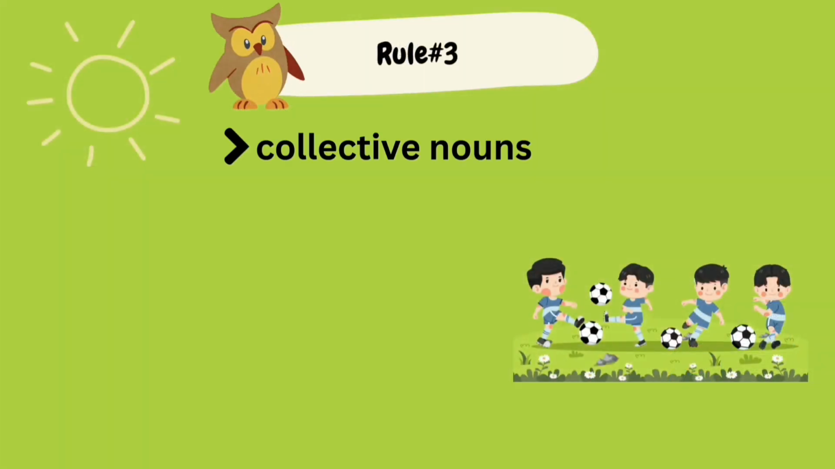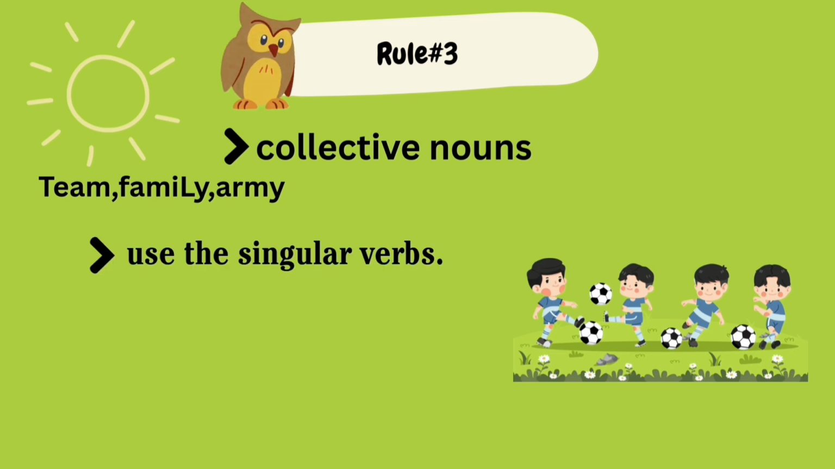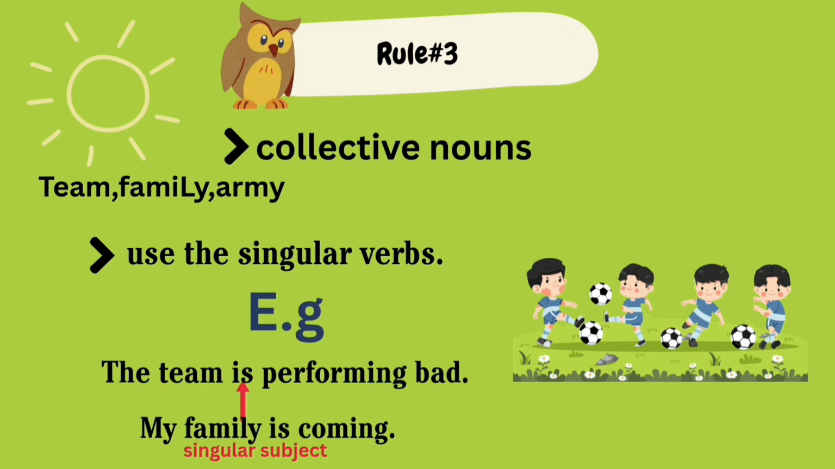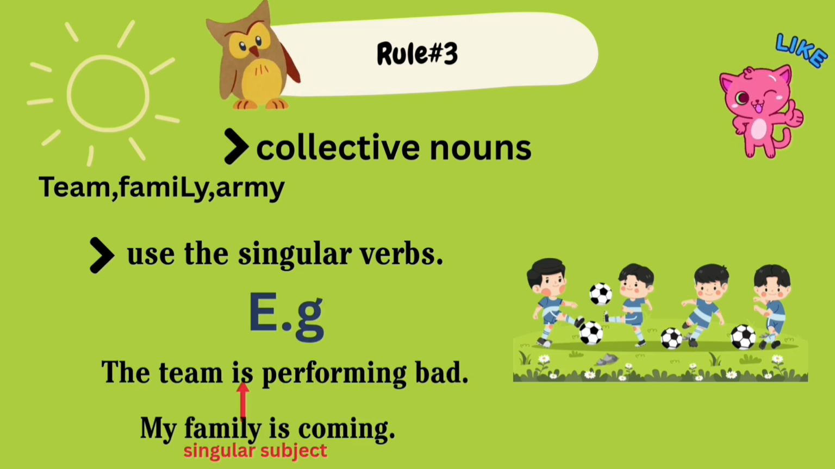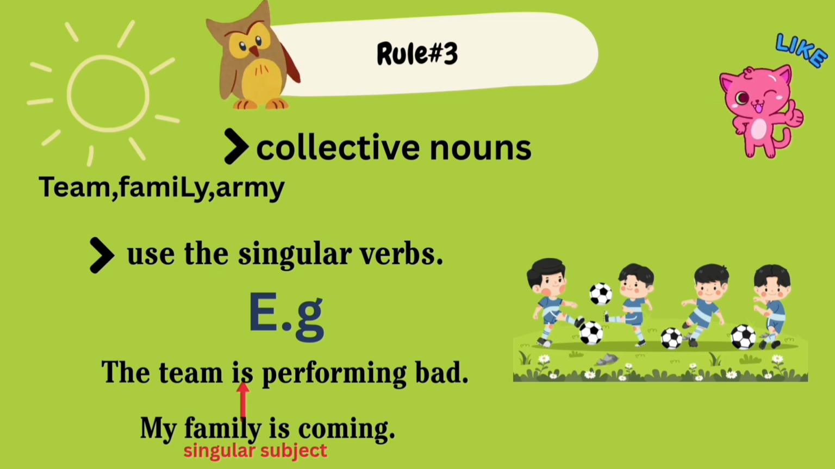Rule number 3 is about collective nouns. Collective nouns unite a group of things or people or anything, such as team, family, and army. With collective nouns in subject-verb agreement, we would use a singular verb. For example, the team is performing badly. My family is coming.